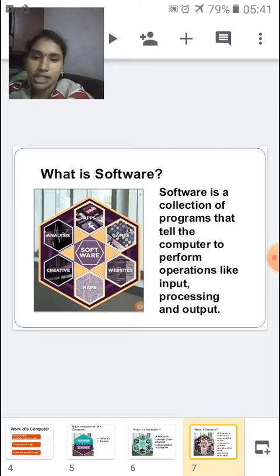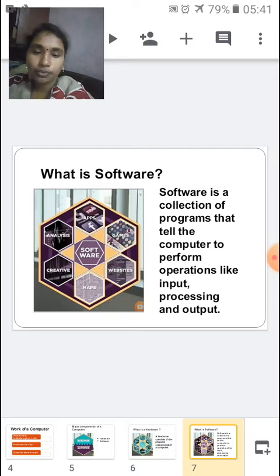Software is a collection of programs that tell the computer to perform operations like input, processing and output. Let us imagine like this. Suppose you are a student now, so you are like a computer. Imagine yourself as a computer. I am the software which is telling you to do all the work.